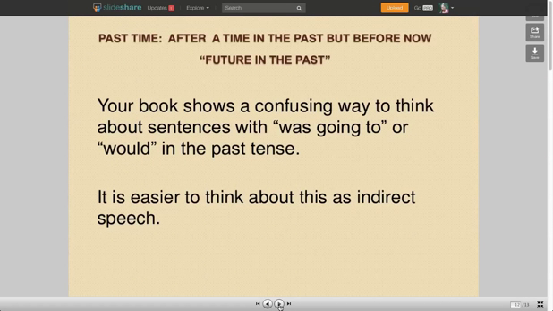Okay, moving on to the future in the past, which is something that I think your book presents in kind of a confusing way, and I'm going to think of it as indirect speech. I think that's a much easier way to think about what's going on here.